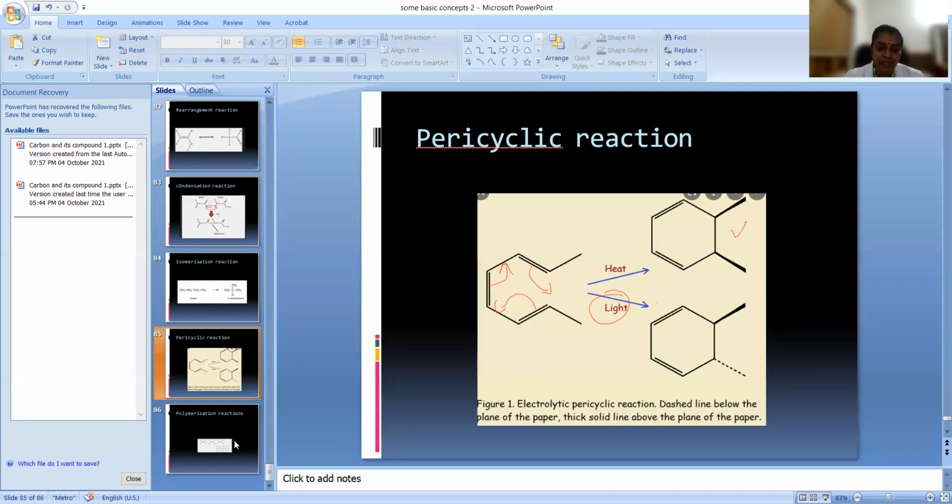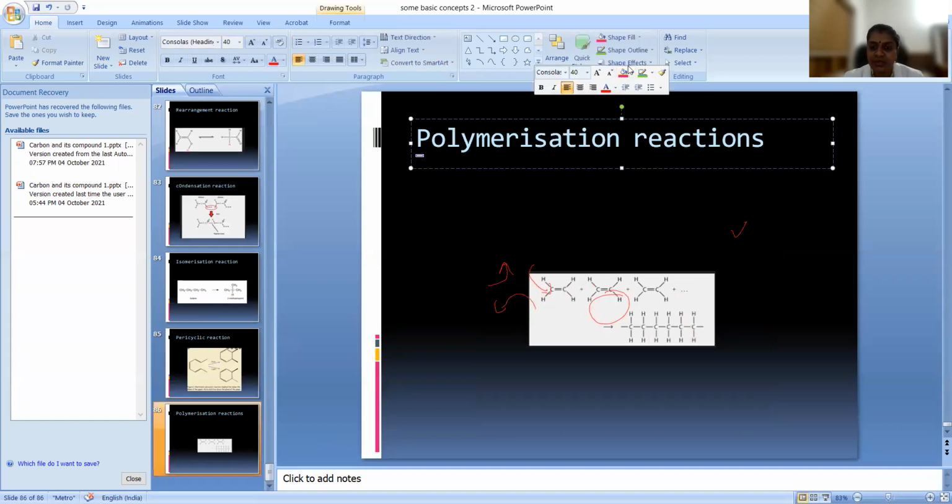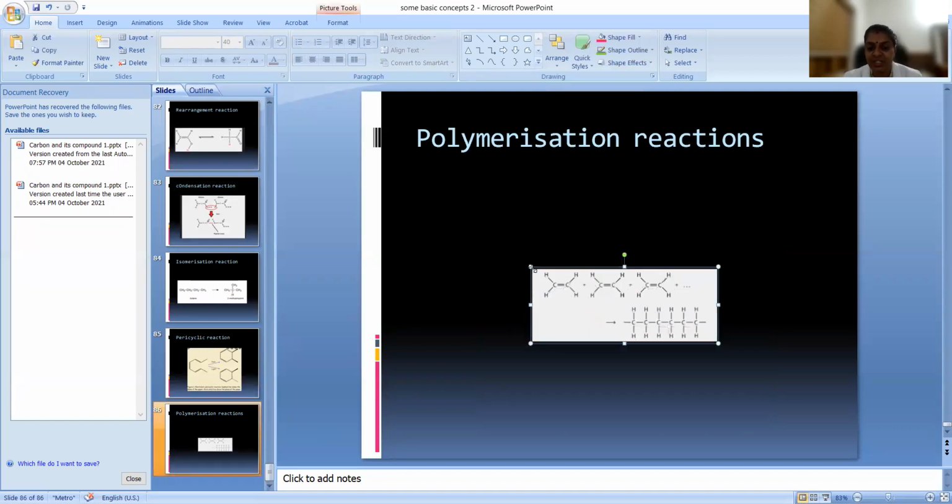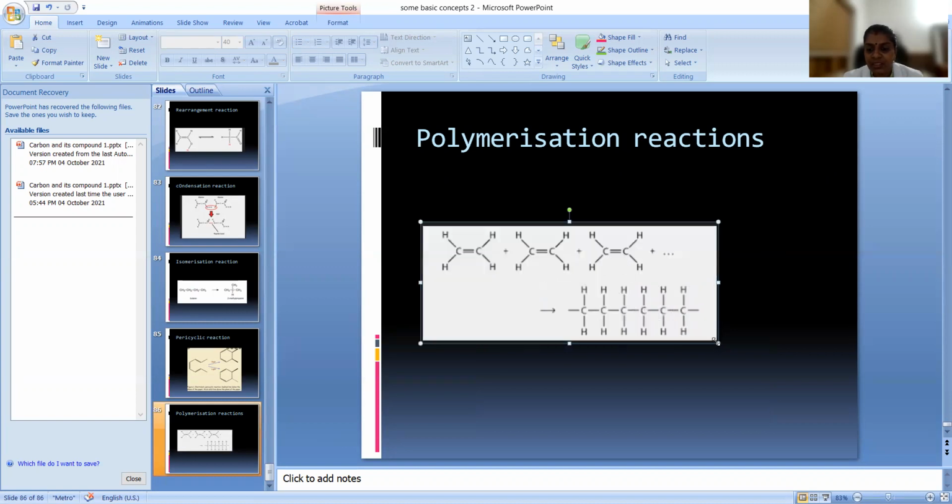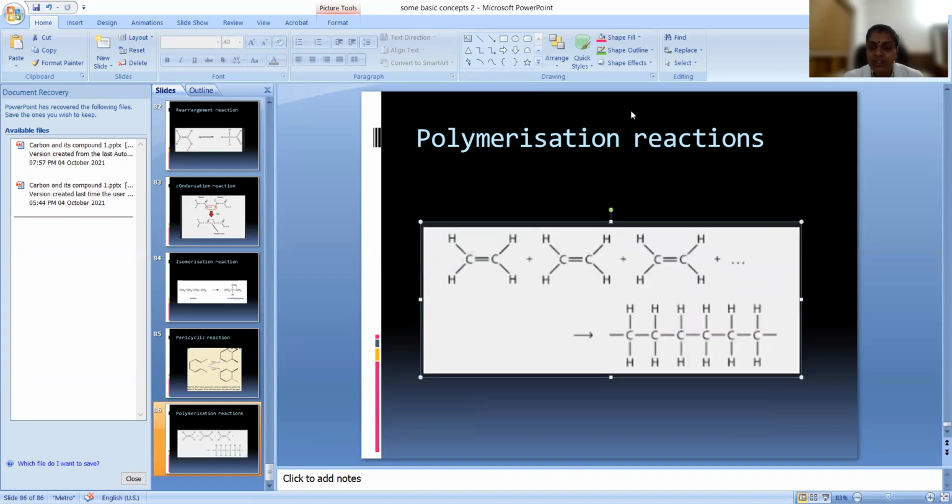And next is polymerization reaction. That is also very easy. Polymerization means a lot of molecules join together to form a big molecule. These are the molecules which are joining. These small molecules that join are called monomers. So when monomers join together, we'll get a polymer. They will add together, the double bond breaks, and we will get a big molecule that is called a polymer. This particular reaction is called polymerization.